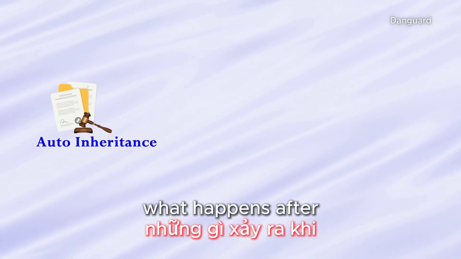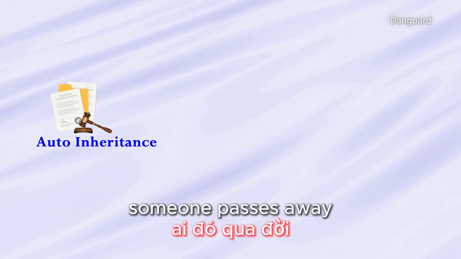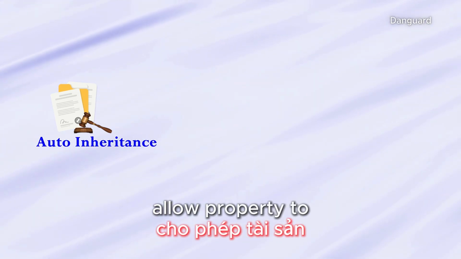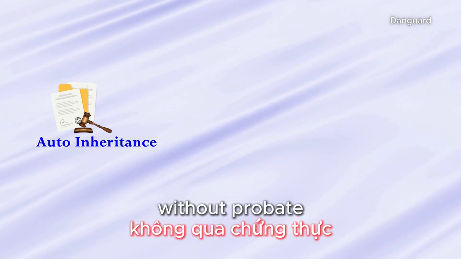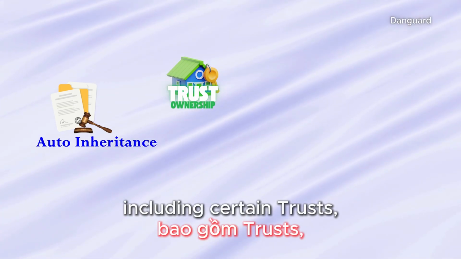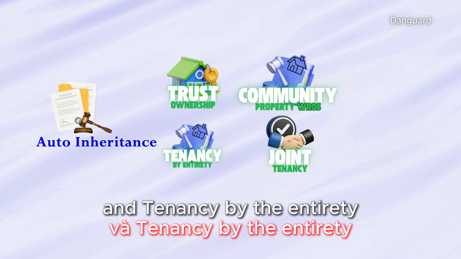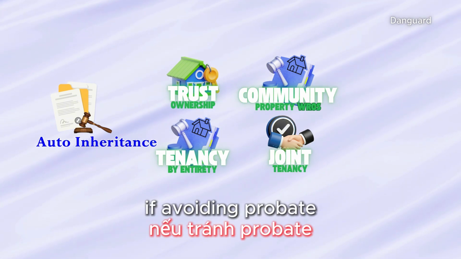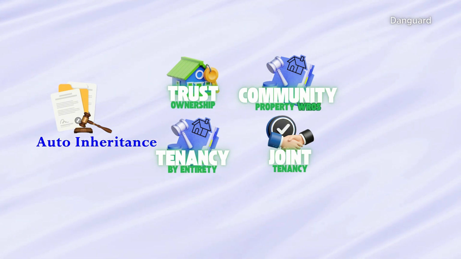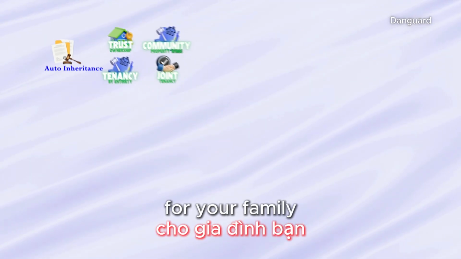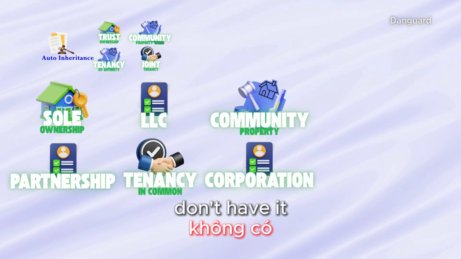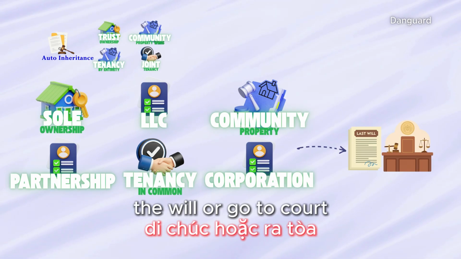Second, consider what happens after someone passes away. Only a few ownership types allow property to transfer automatically without probate, including certain trusts, joint tenancy, community property with right of survivorship, and tenancy by the entirety. If avoiding probate is one of your goals, this can make a huge difference for your family. The remaining types don't have it. You must follow the will or go to court.